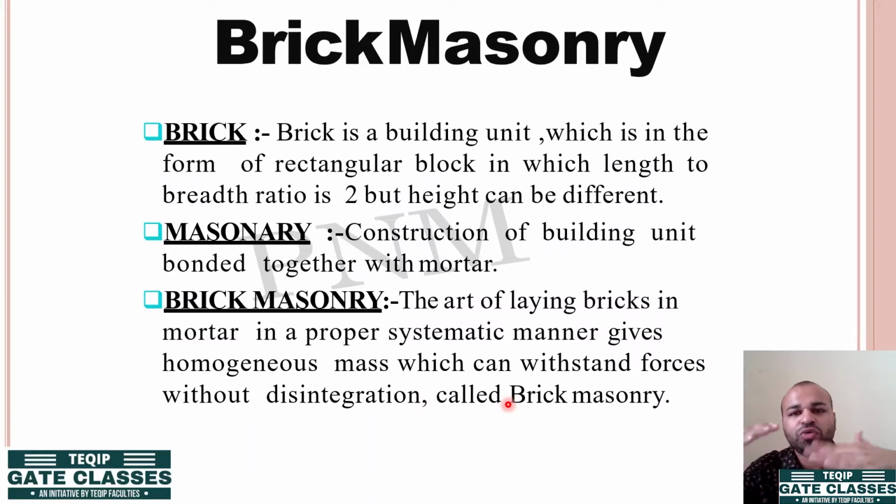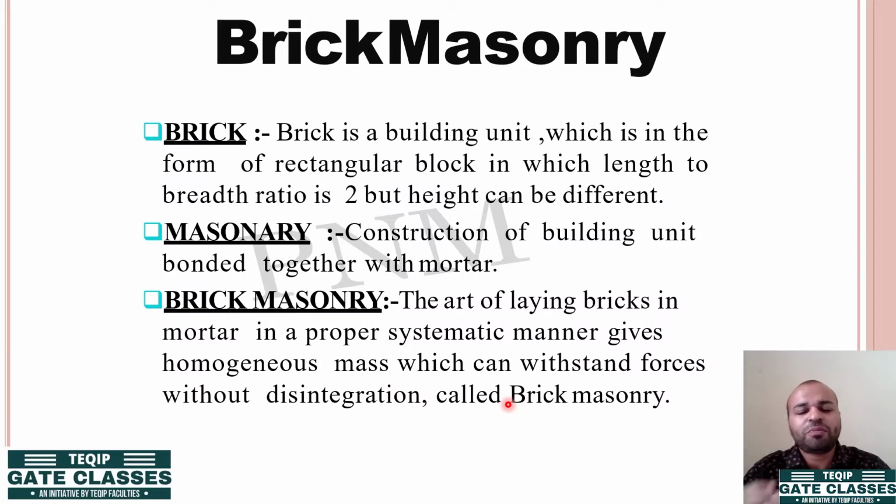So let us say these are your 2 bricks. My 2 hands are your 2 bricks. In one layer these bricks are aligned one after another depending upon the design, and above, in the middle section, we place a brick such that half of the brick overlaps the half of the brick below it. We place it in such a way. Why is it placed in such a way? So that it can remain intact, it can be interlocked, and it can then withstand the forces that are coming from the top. The vertical forces that are coming on this wall can be transferred efficiently.